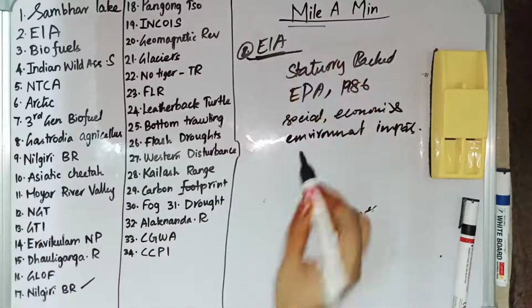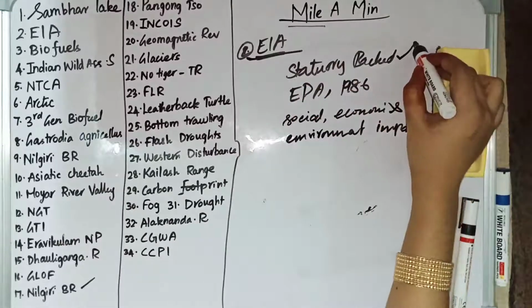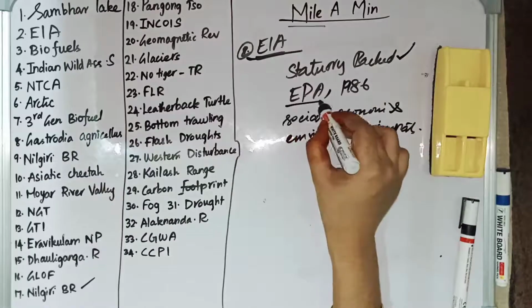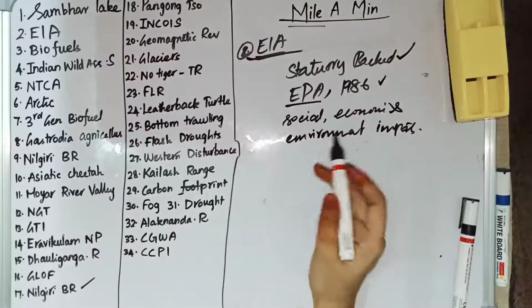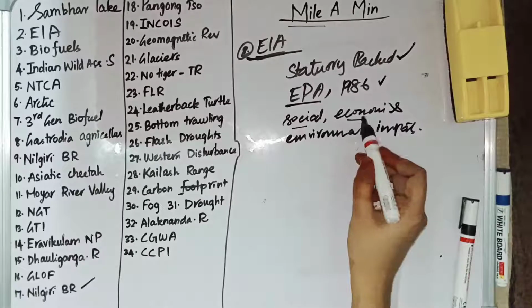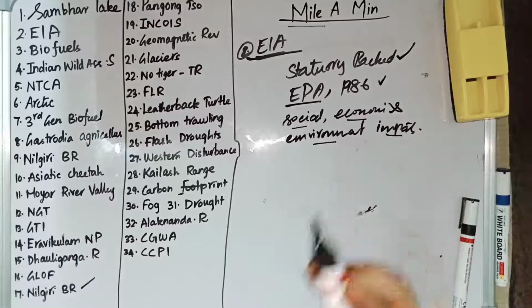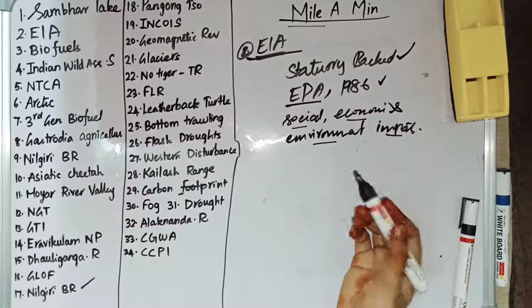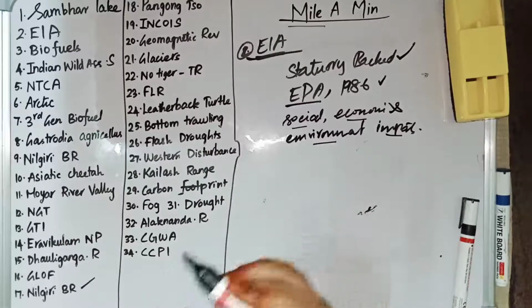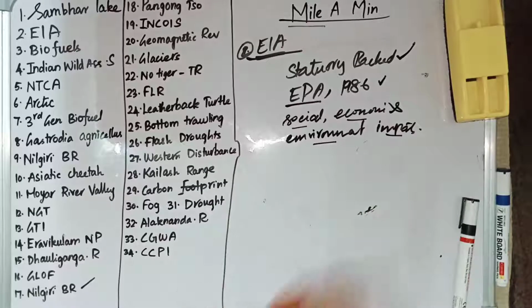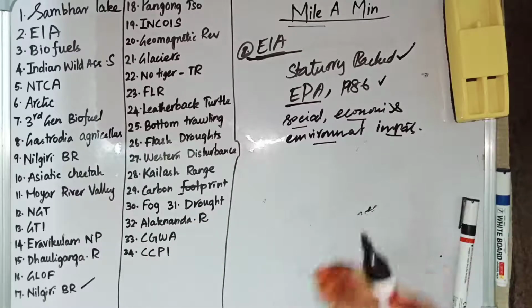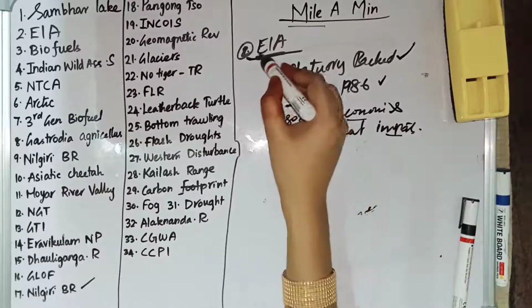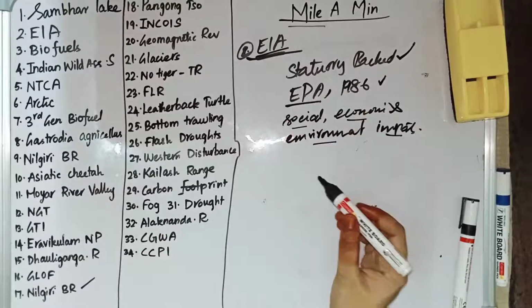So environmental impact assessment is a statutory backed process, backed by the Environmental Protection Act 1986. It will identify the social, economic and environmental impacts of the projects prior to their implementation. It will give the results to the government, and the government can decide whether to give clearance or not. It will also suggest some measures on how to reduce these hazards. Those are the things relating to environmental impact assessment.